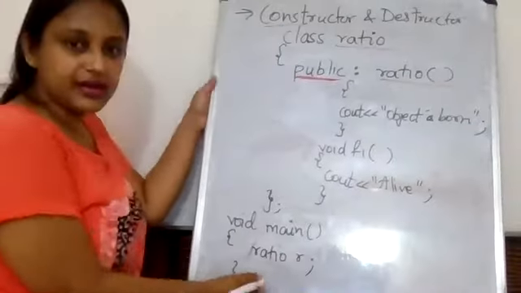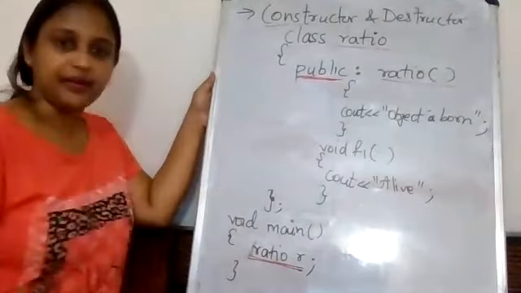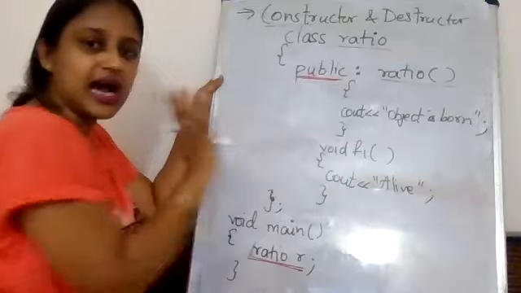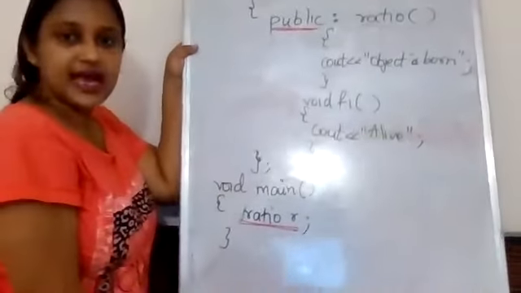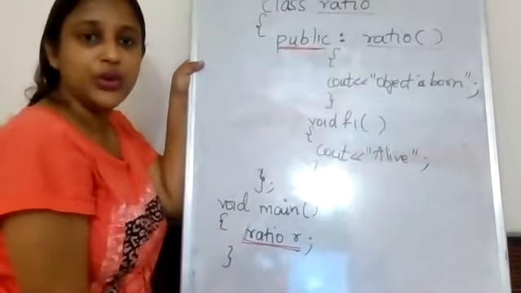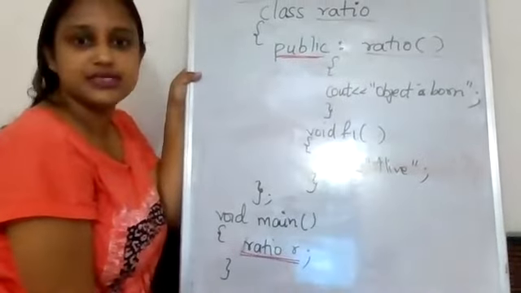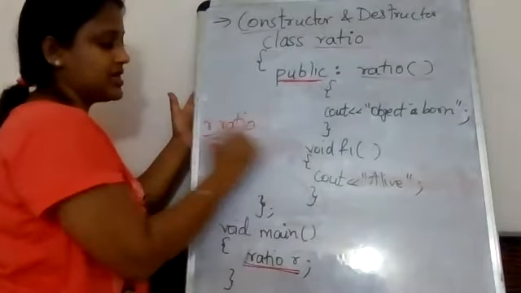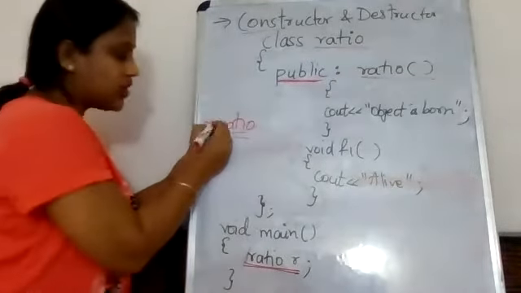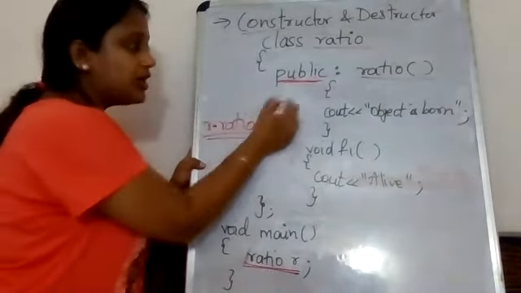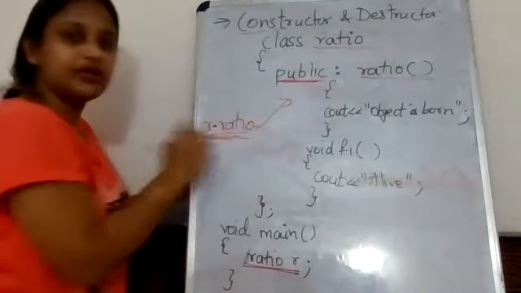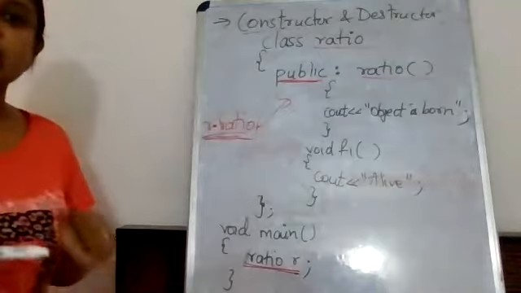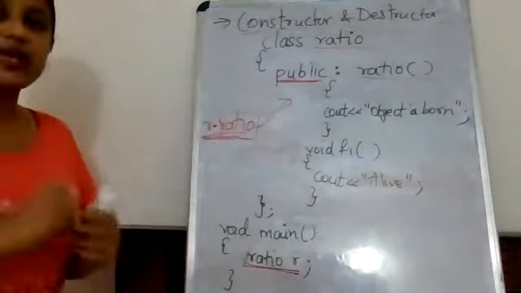Here I have created the object ratio r. Have I called this function, r dot ratio? See, have I called this function? No, I haven't called this constructor, and I cannot write r dot ratio to call it. Why? Because this ratio is the name of the class also. So I cannot call it this way.